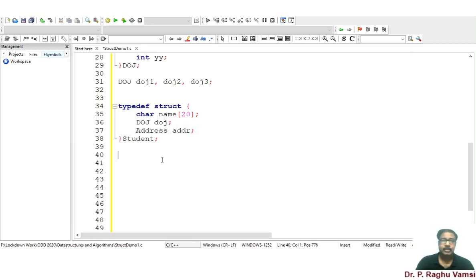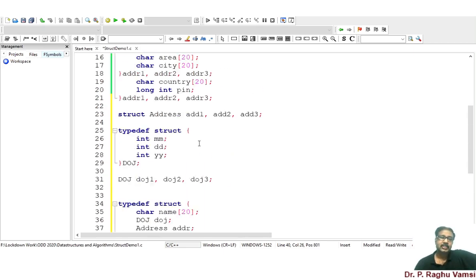So now you can use struct student, student 1, student 2, student 3, like that you can declare any number of structure variables. So this is the way you can nest the structure.